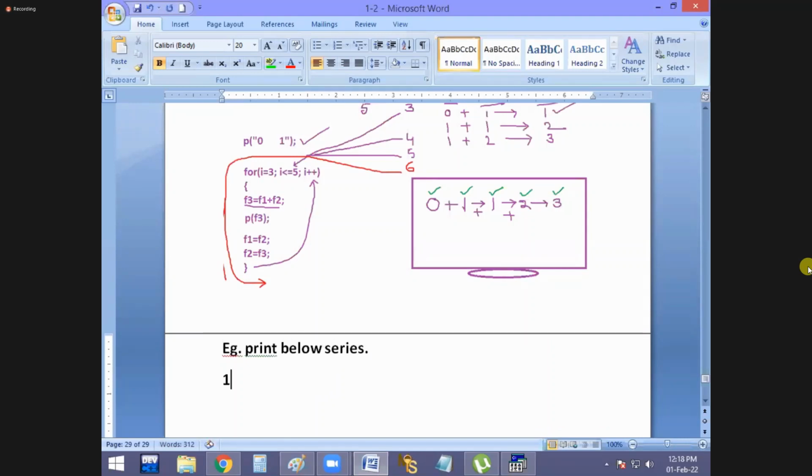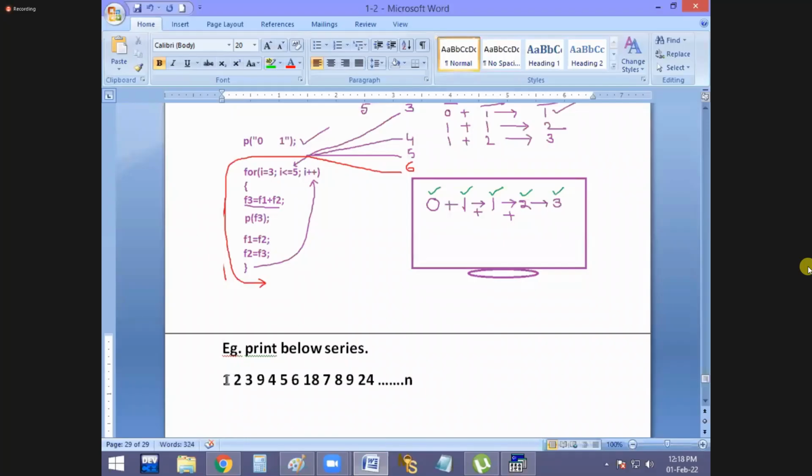Okay. 1, 2, 3, 9, 4, 5, 6, 18, and 7, 8, 9, 24, up to n numbers. It is your class work, not homework. You have to print the output like this.